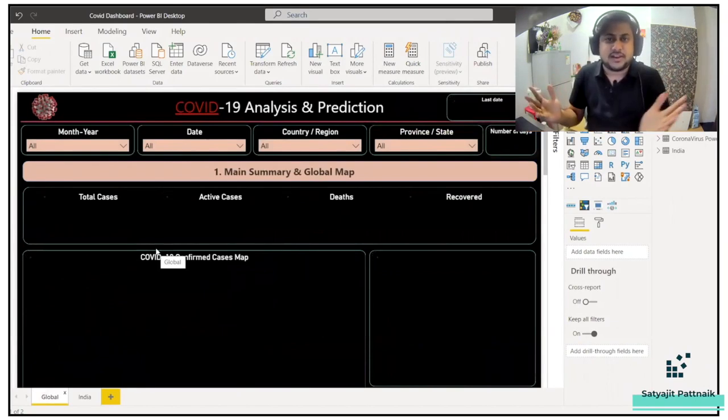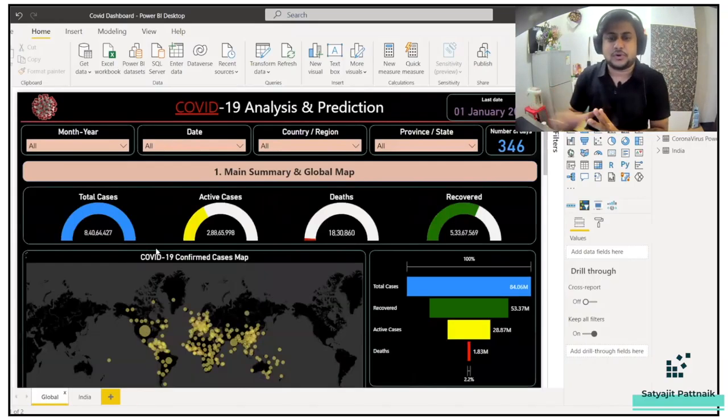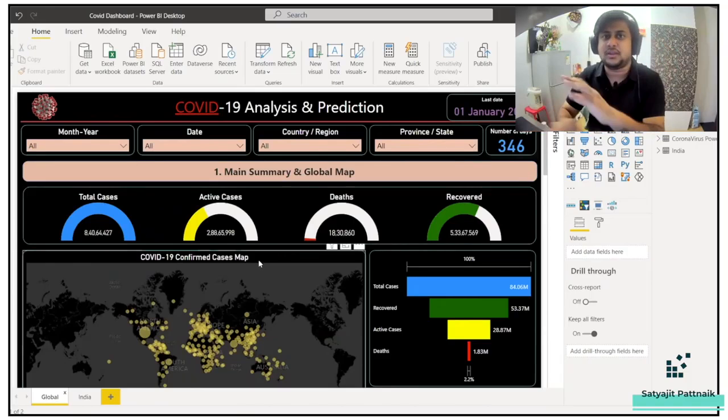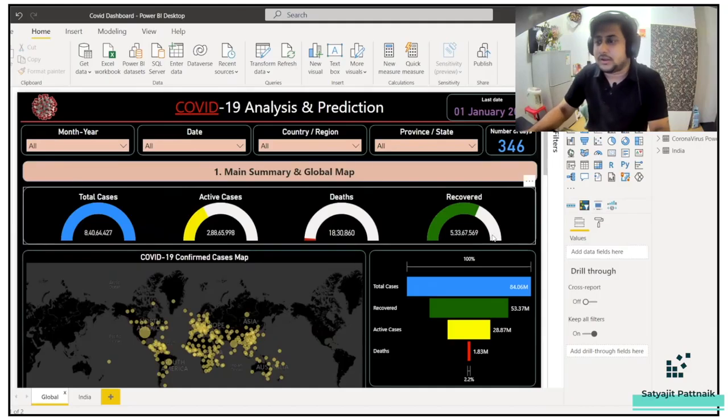So the dashboard is ready, guys. You can just check this dashboard. You can explore what has been done, what has not been done. Change the theme, change the pattern, move the boxes here and there. Play around with it and create your own version. Don't really copy-paste from Rohan's work directly, but just play around with it. I'll leave the PBIX file, the CSV file, everything. I'll leave the GitHub repository of Rohan's profile itself so that you can check out his work.